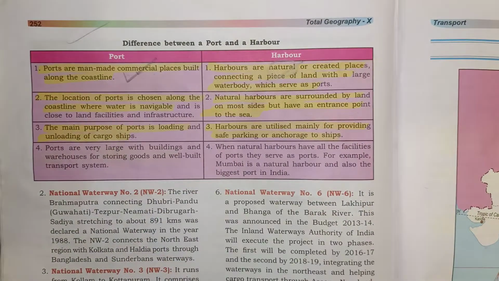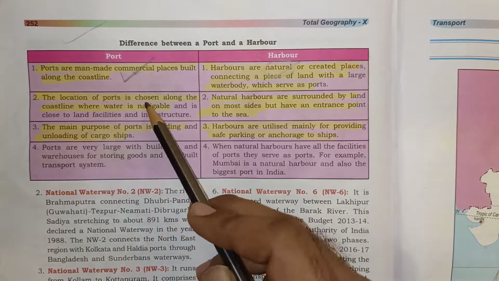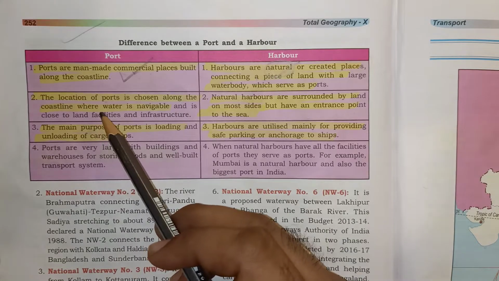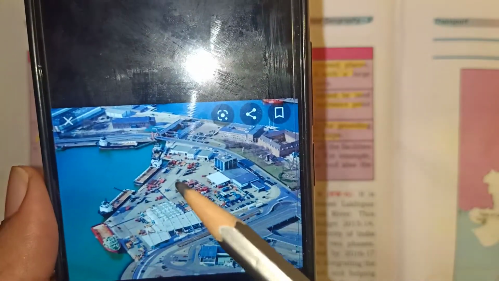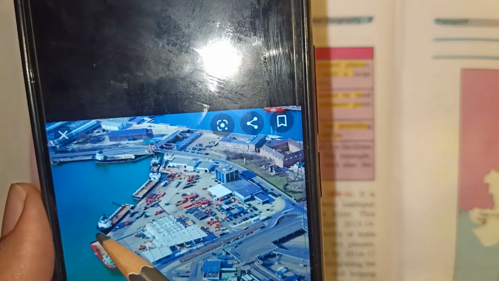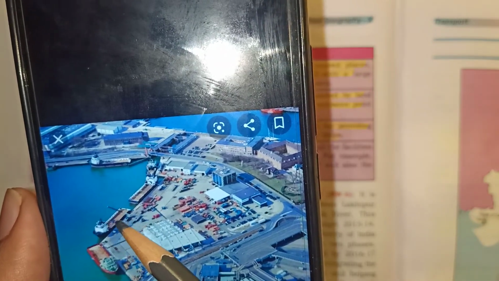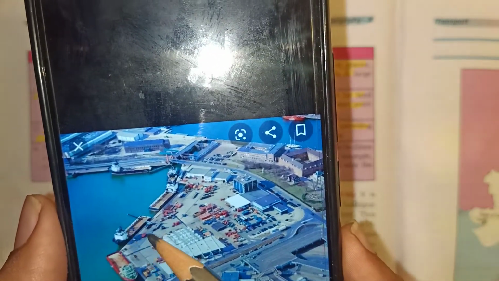Second, the location of the port is chosen along the coastline where water is navigable. If the water is up to a certain height, then only the place will be selected for the port. For example, the ship should be able to park over here. It should make loading and unloading of goods possible.